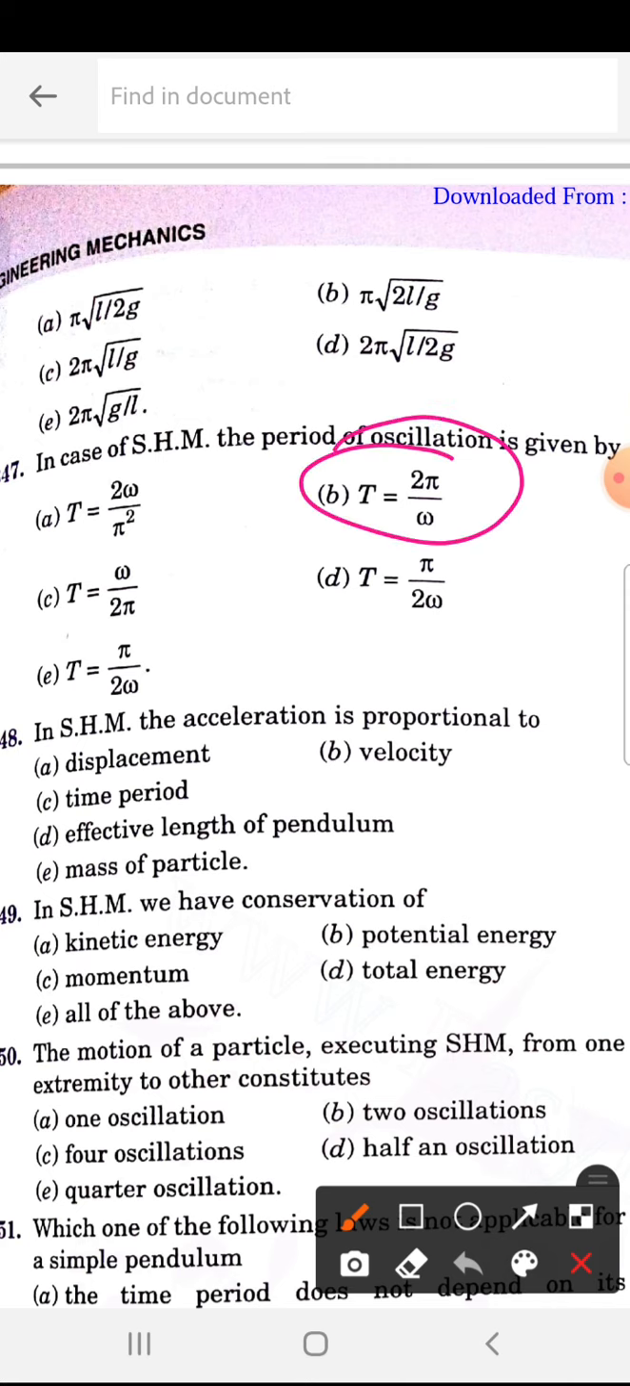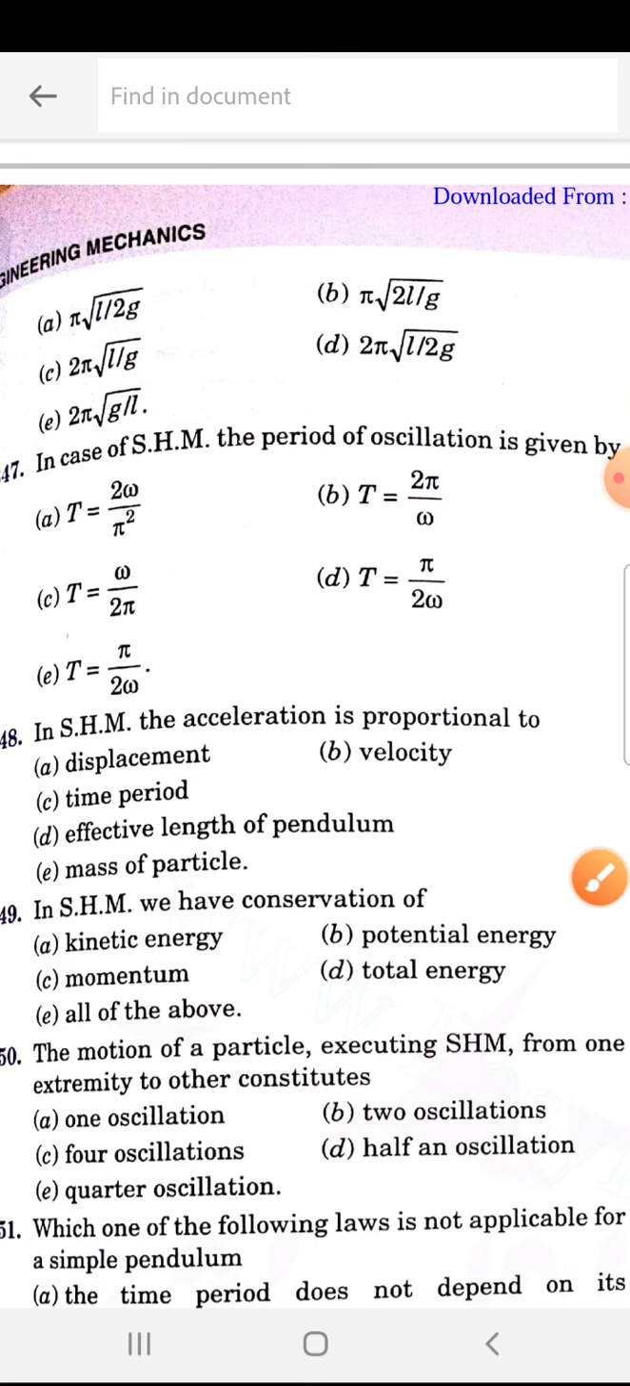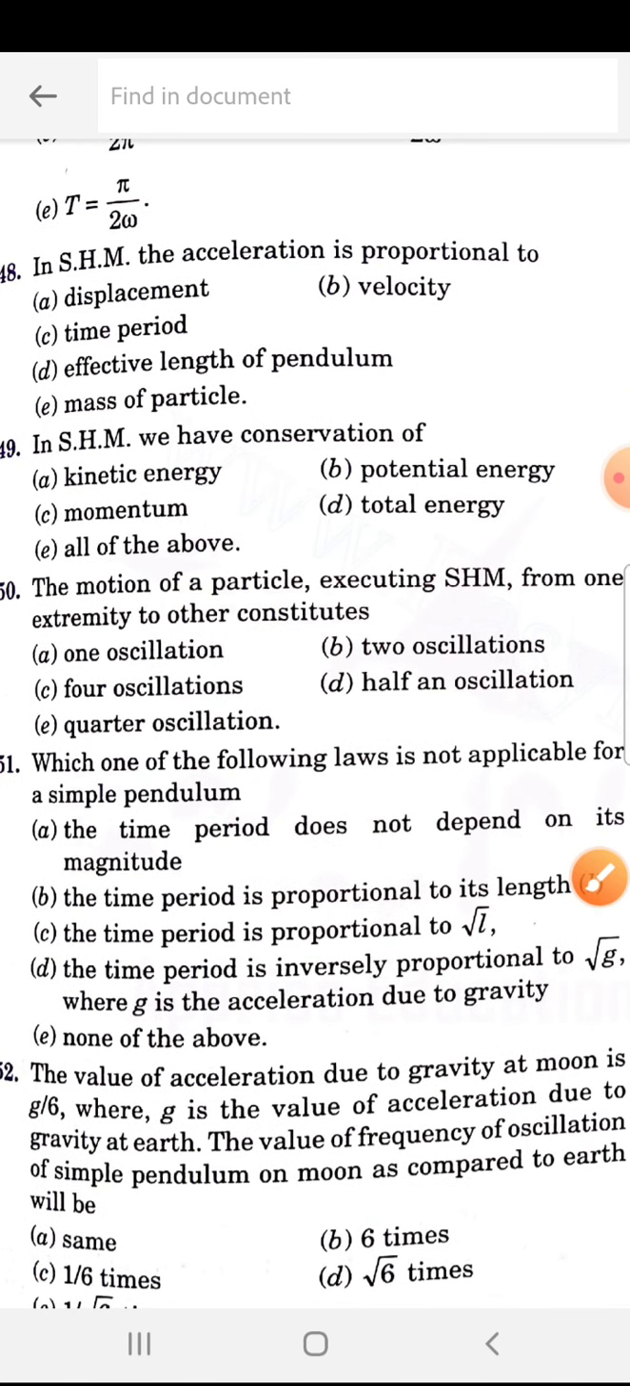That one you know. In simple harmonic motion, the acceleration is proportional to. So 348 is A, that is the displacement. Next, 349. In simple harmonic motion, we have conservation of total energy.